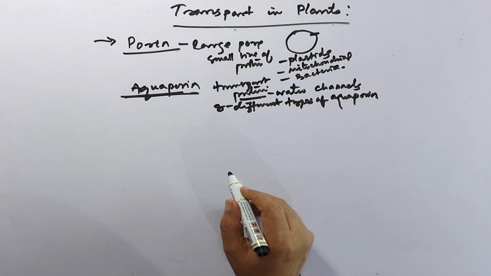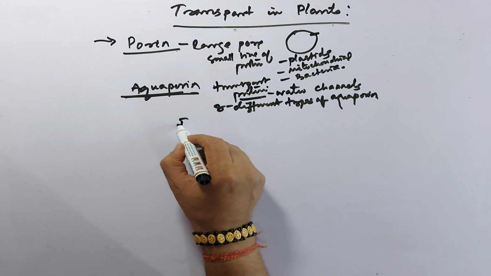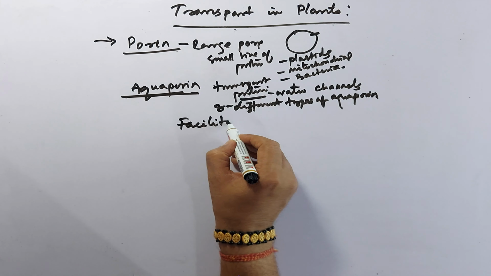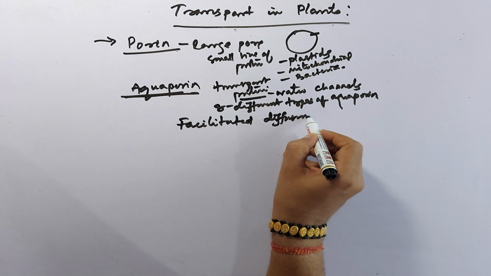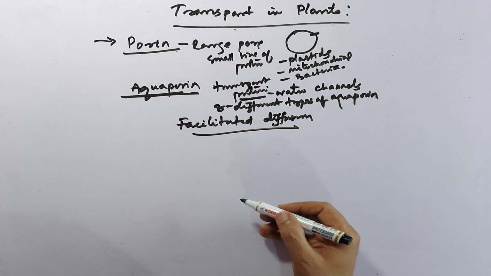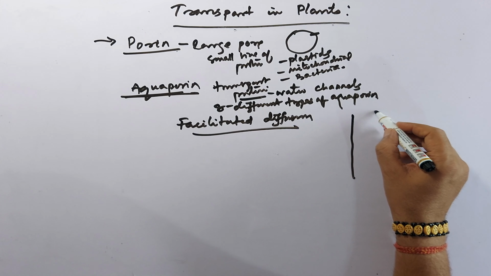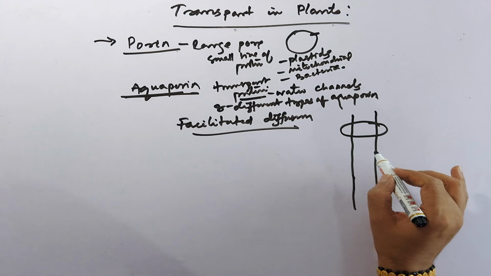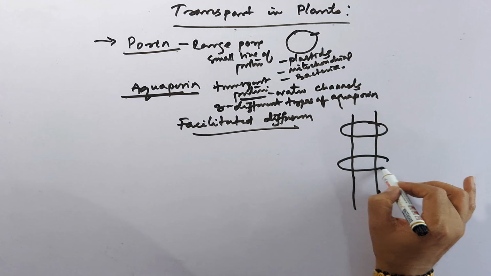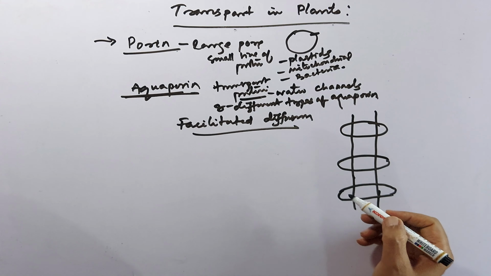Then we do find the facilitated diffusions occur in different directions. Based on that, we can draw the membrane here, and the different types of proteins and how they are associated with the transport of substances.